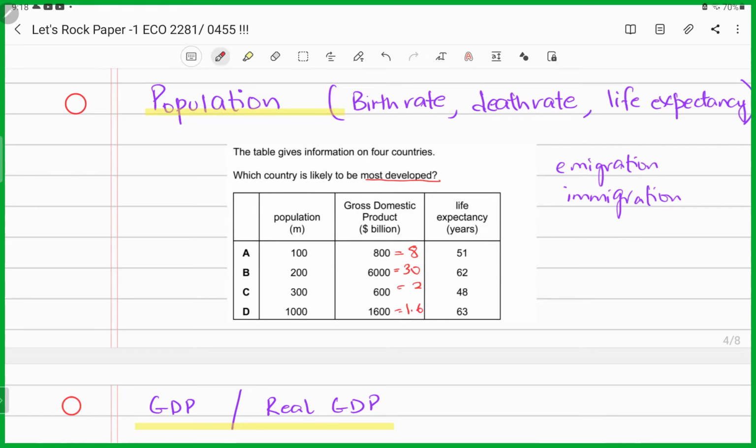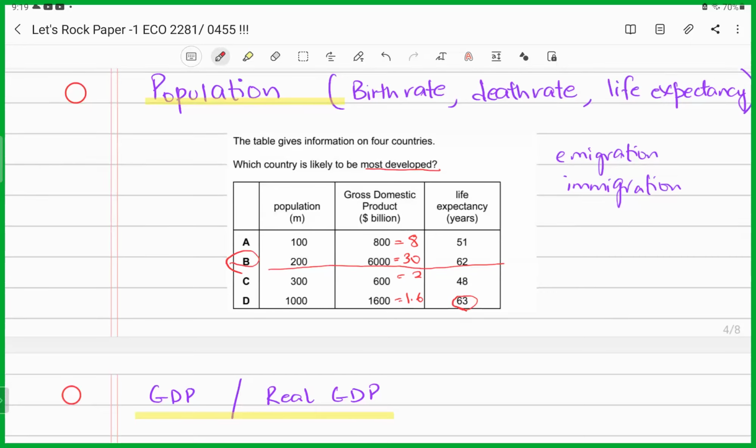The one which is going to give you the highest GDP per capita and the life expectancy, a combination of both, right? So now it has to be B. If you were looking in isolation only at life expectancy, then you would have been saying 63. However, once you've taken out GDP per capita, you know that it has to be B, right? Be crystal clear because you need to satisfy both parts of the equation. You need to satisfy both parts of the table, right?